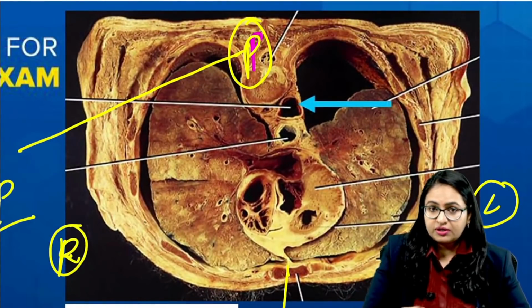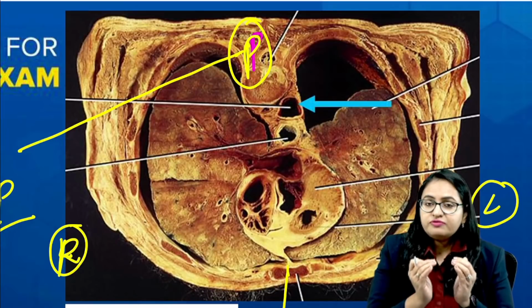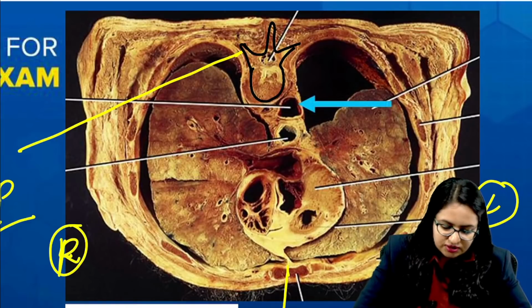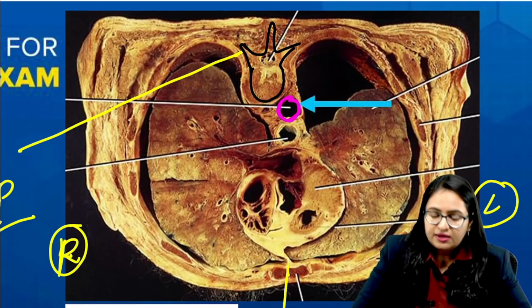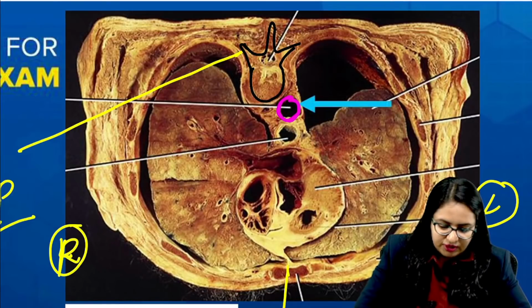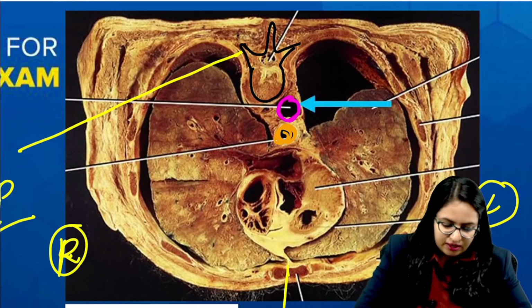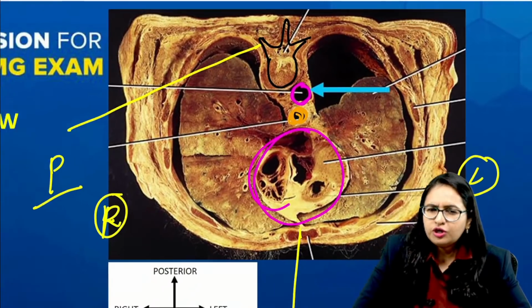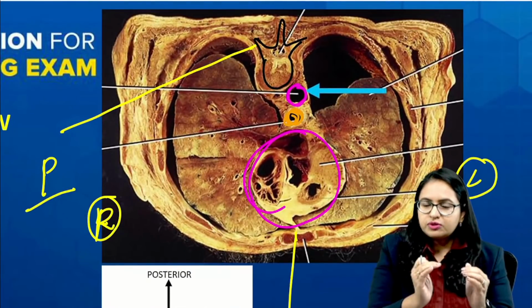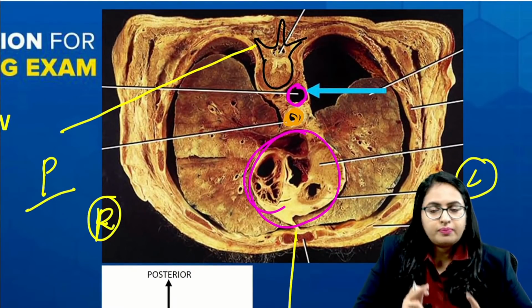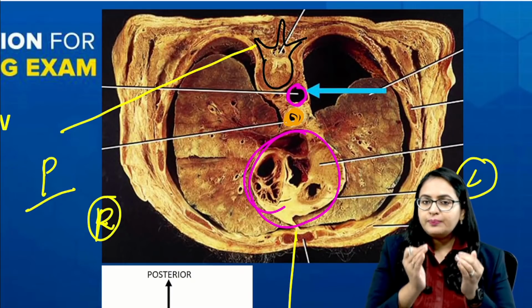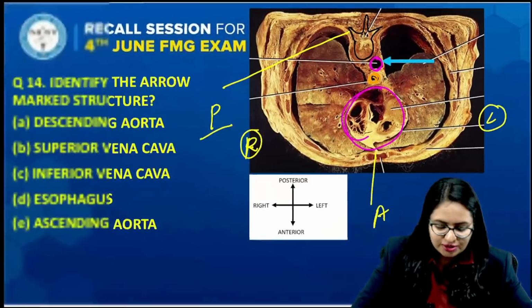Now, what do you see over here? This structure is present just in front of the vertebra, and another structure you can see is further in front of it. And apart from this, what do you see? A section of the heart is seen. Now, what do you understand over here? The arrow is between the vertebral column and the heart. If I ask you which part of the mediastinum this is, yes, this is the posterior mediastinum. The portion between the heart and the vertebral column is the posterior mediastinum.